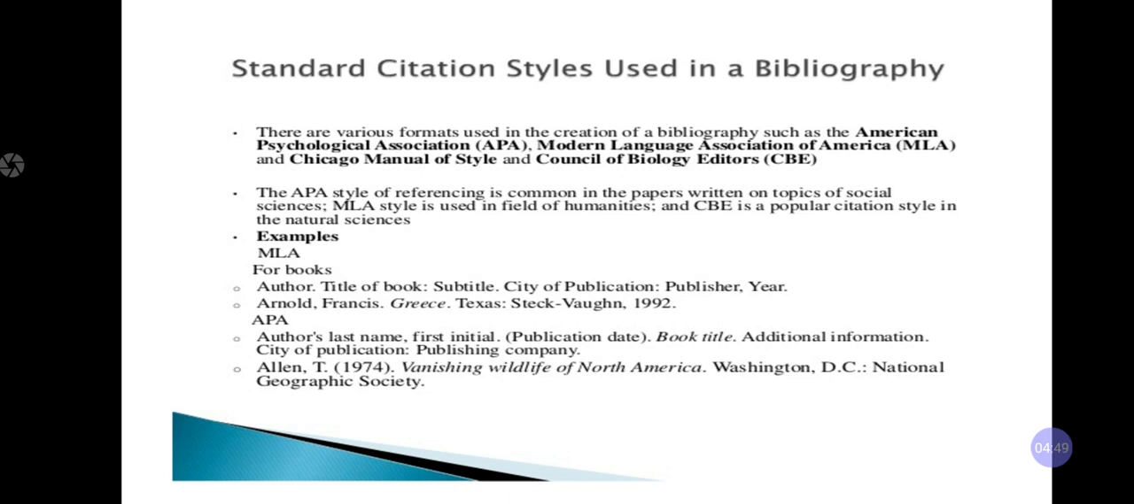See the example. First we are going to see MLA for books. First they give the name of the author, title of the book, subtitle, city of publication, publisher, and after that the year. The name of the author, Arnold. Title of the book is Francis Grace.